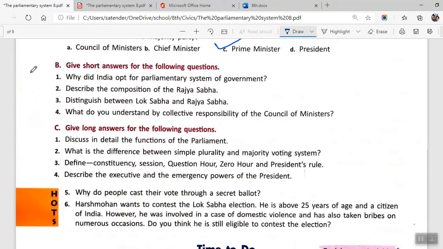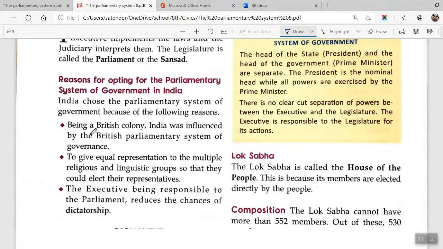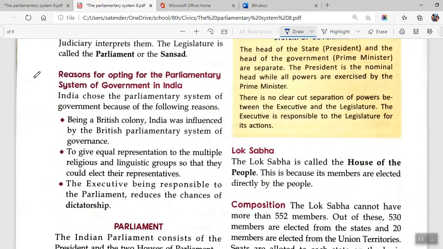Okay, now moving on to section B, we have give short answers for the following questions. Question number 1 says why did India opted for parliamentary system of government? Now for this, this is given on the first page of the chapter. There are 3 points given. You have to write all three. This is answer to B1. Reasons for opting. So you'll be starting from here and you will be writing this till this point.